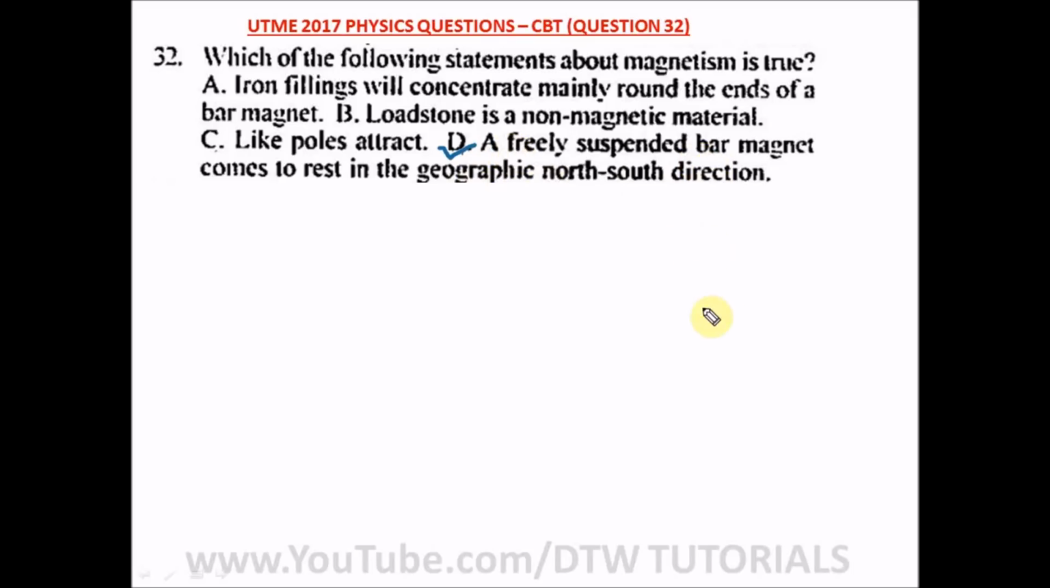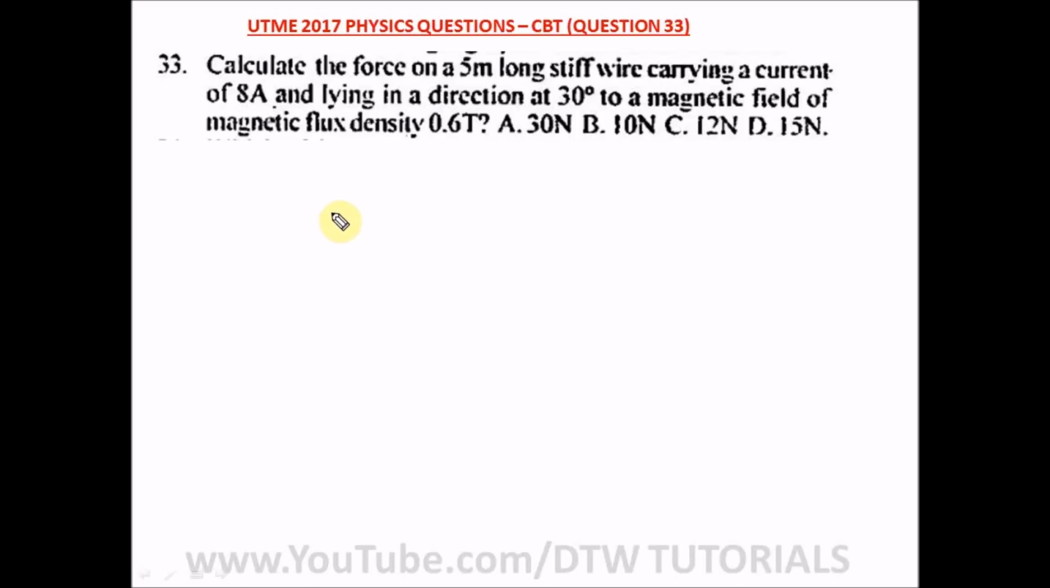Question 33 of our UTME 2017 physics question, JAMB CBT, says calculate the force on a 5-meter long stiff wire carrying a current of 8 amps and lying in a direction of 30 degrees to a magnetic field of magnetic flux density 0.6 Tesla. Remember our formula for the force acting on a wire: F is equal to BIL sine theta, where B is the magnetic flux density,